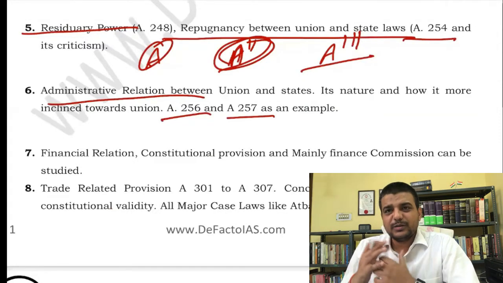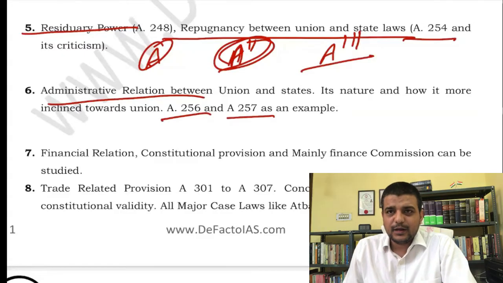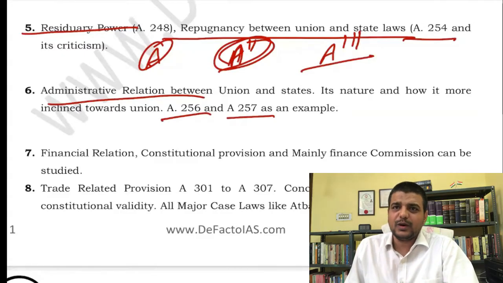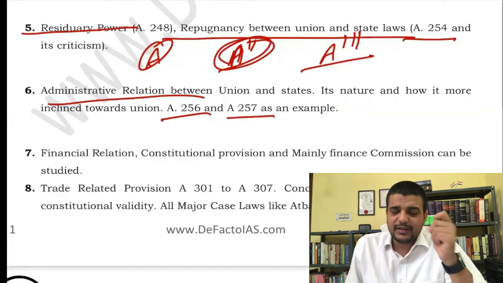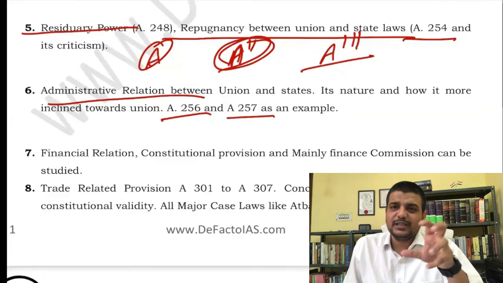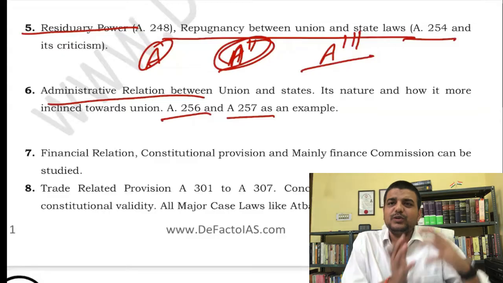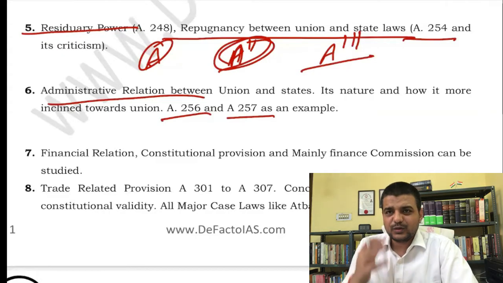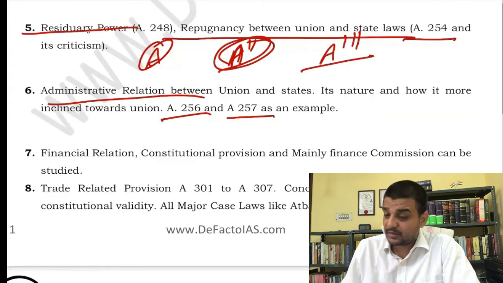Those sort of provisions have to be studied so that you can give an example of how these provisions give more power to the Union than to the states. That sort of criticism you have to study in administrative relationship.